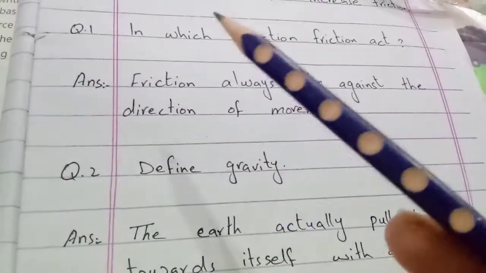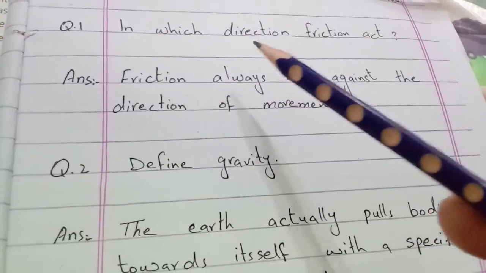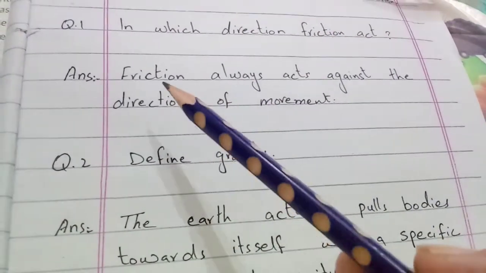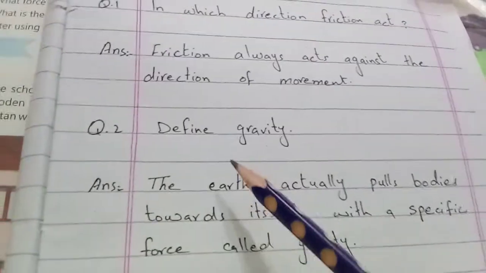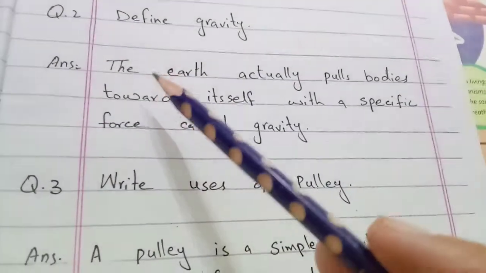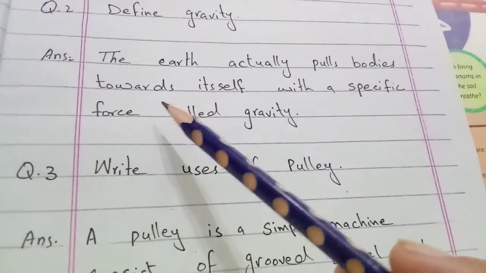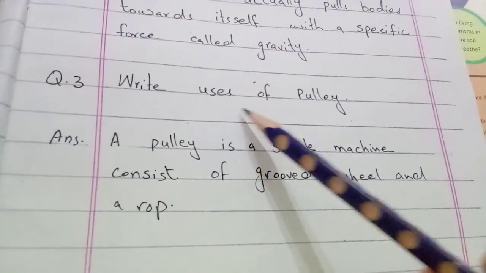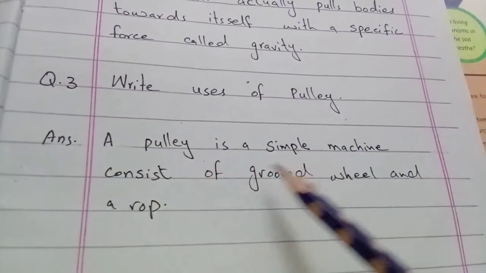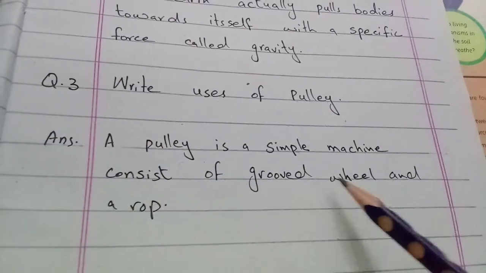Here are some additional questions. In which direction does friction act? Friction always acts against the direction of movement. Define gravity. The earth actually pulls bodies towards itself with a specific force called gravity. Write uses of pulley. A pulley is a simple machine that consists of a groove, wheel and a rope.